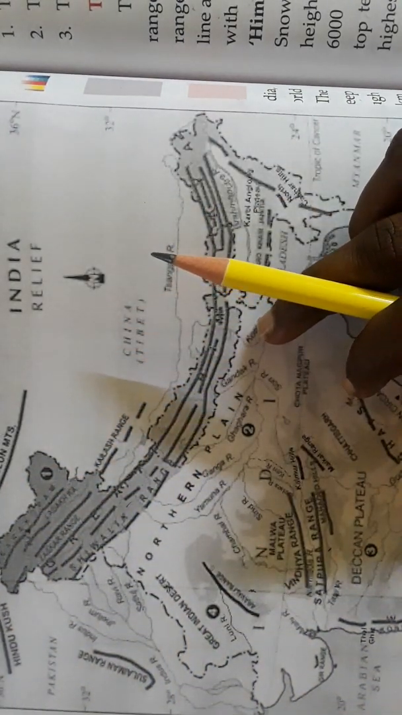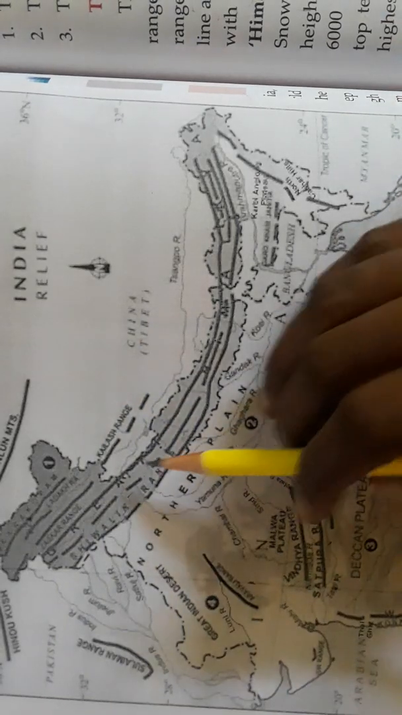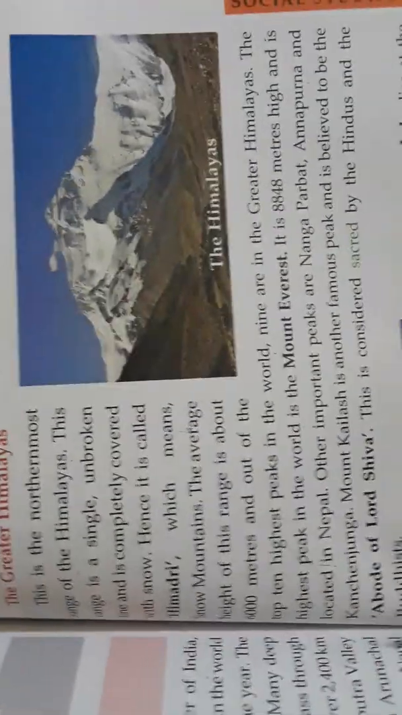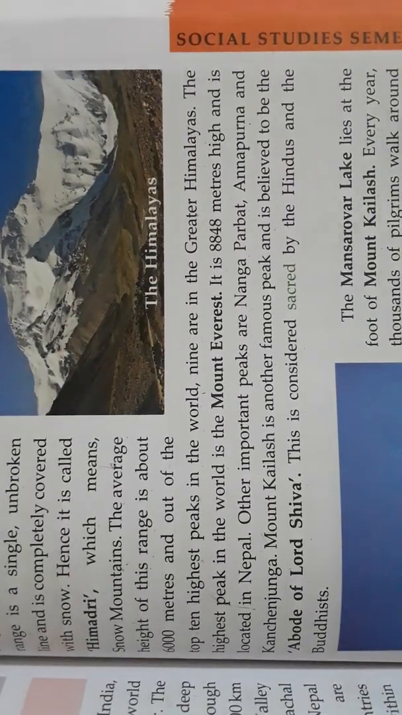The average height of this mountain range is 6,000 meters, children, and out of the top 10 highest peaks in the world, 9 are in the Greater Himalayas. The highest peak in the world is Mount Everest. Which is the highest peak, children? Mount Everest is the highest peak.